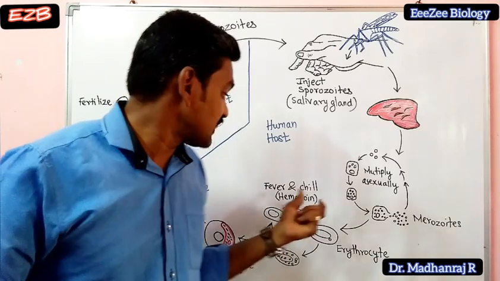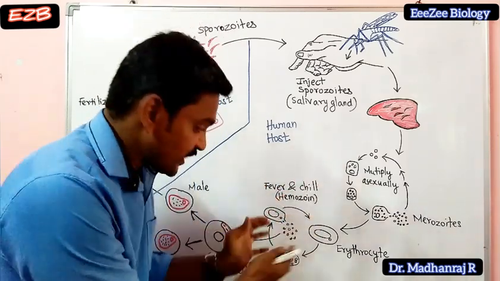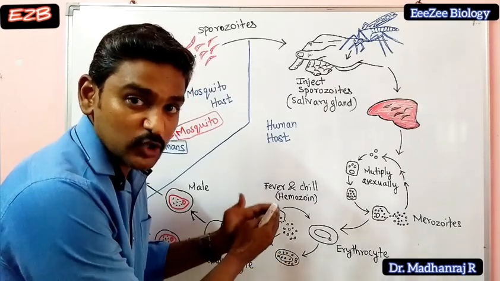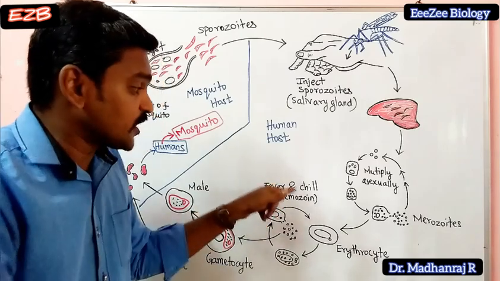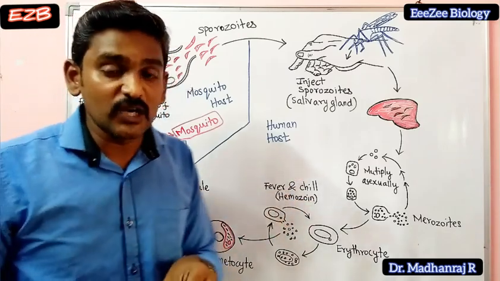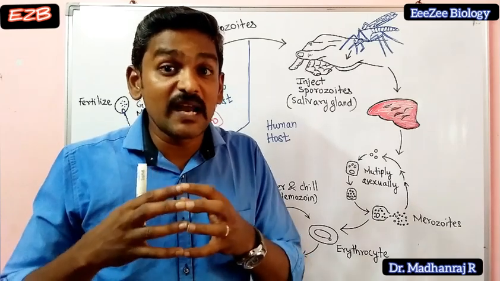The chemical is called hemozoin. This hemozoin is also produced inside the RBCs, and that also will be released into the bloodstream. So now the blood consists of hemozoin. Because of this hemozoin only, we will be feeling chill as well as fever when we are affected with malaria.